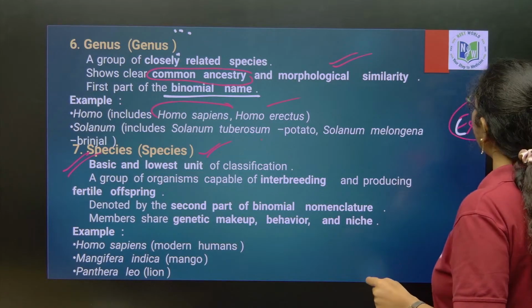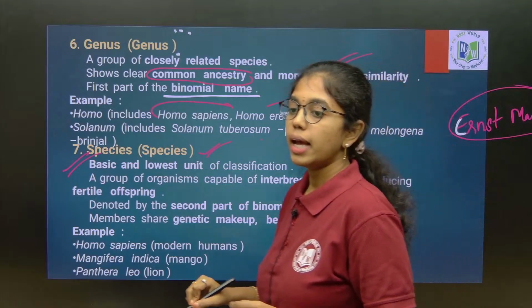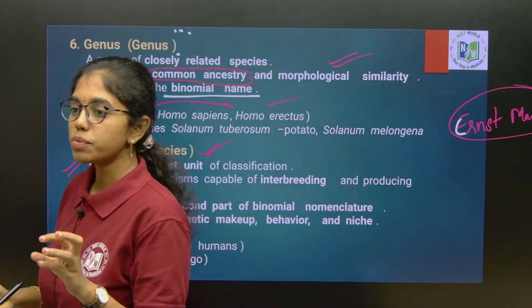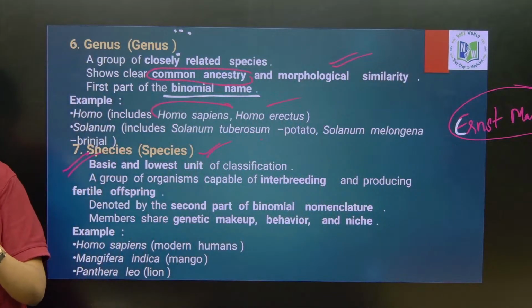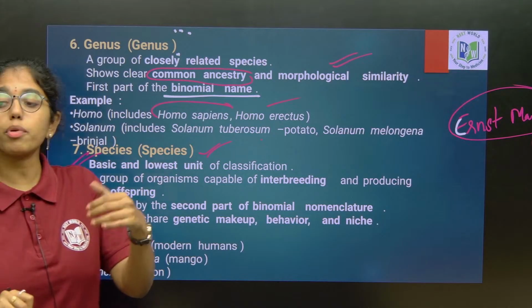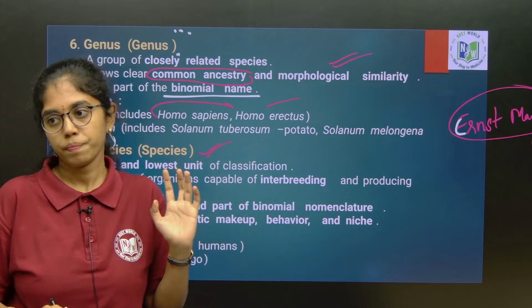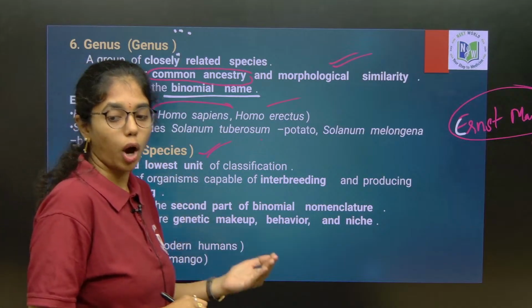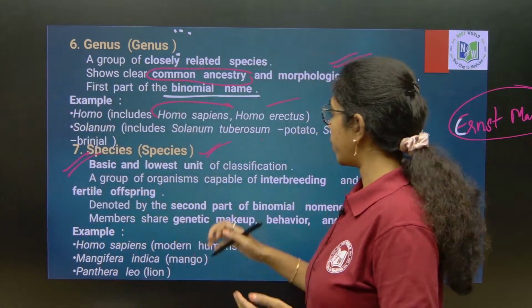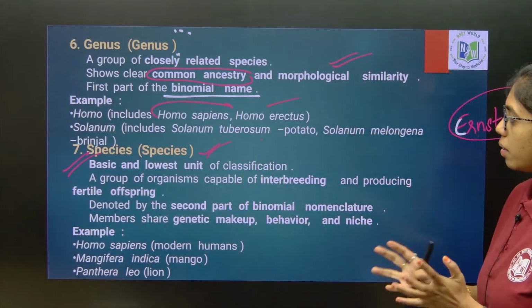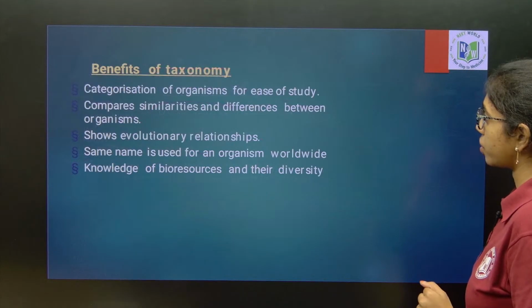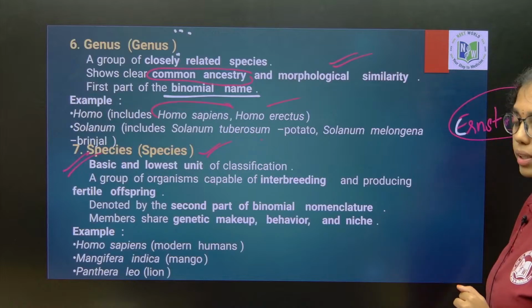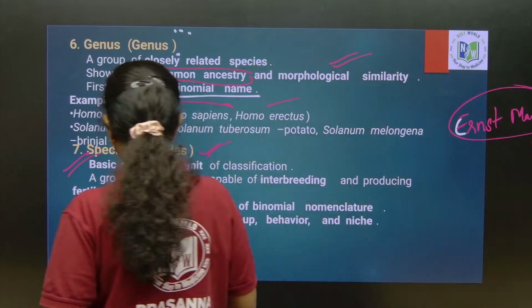What does this say? Organisms are said to be the same species if they can interbreed and produce fertile offspring. Understood? That is the biological concept of species.